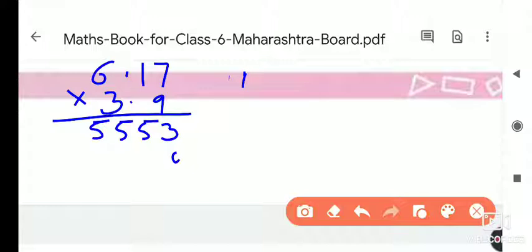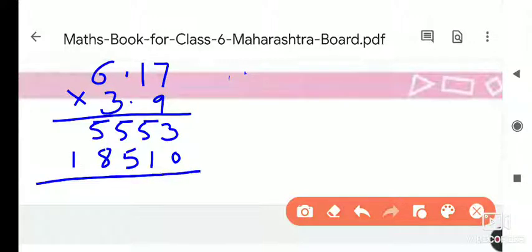Now we have to multiply 6.17 with 3. So first of all you take here 0. 3 sevens are 21, 2 carry. 3 ones are 3, 3 plus 2 is 5. And then 3 sixes are 18. Here it is finished. Now do the addition of this.